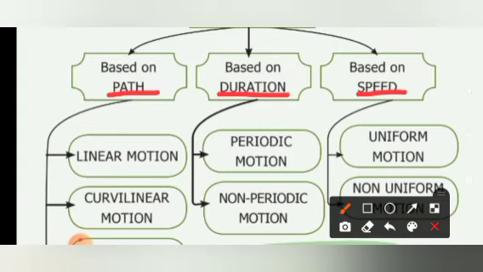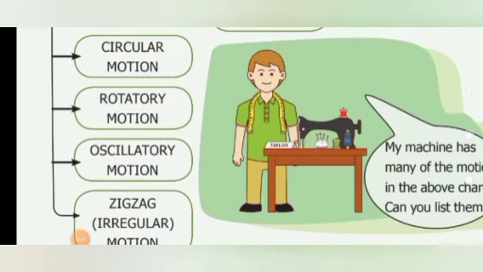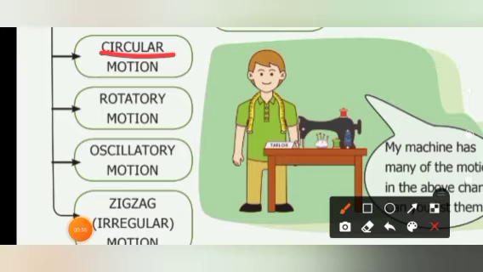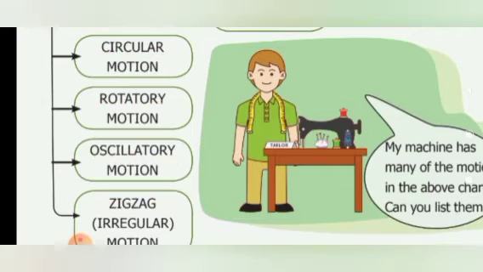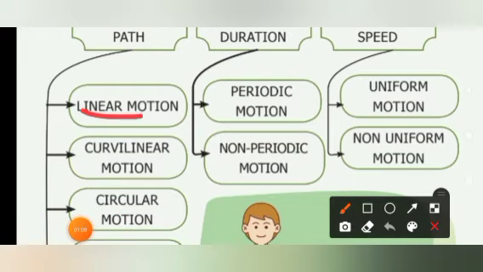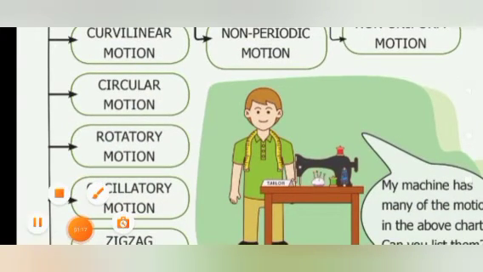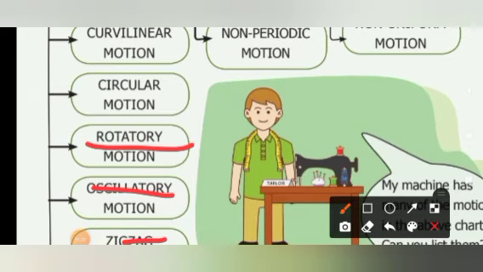How is motion classified based on the path? It is classified as linear motion, curvilinear motion, circular motion, rotatory motion, oscillatory motion, and zigzag motion. So these are the six types of motion based on the path. What are the types of motion based on the path we have seen? Linear motion, curvilinear motion, circular motion, rotatory motion, oscillatory motion, and finally zigzag motion.